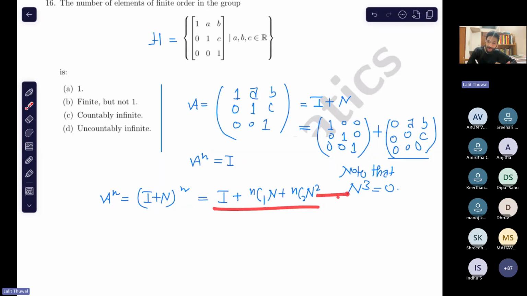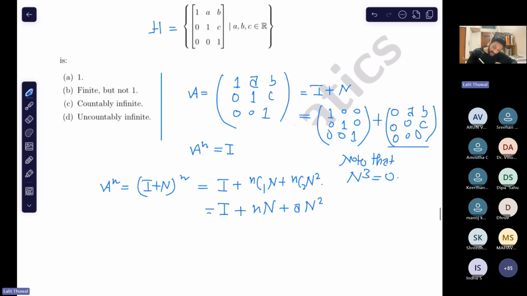I don't need to write the further terms because they are all 0. So NC1 is just N, and NC2 is also a non-zero number A. Note that. So A to the power n is this.